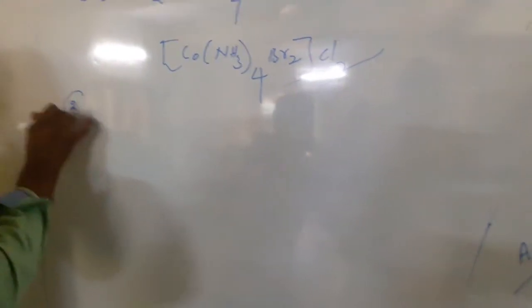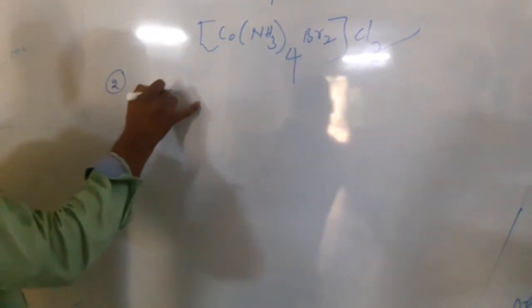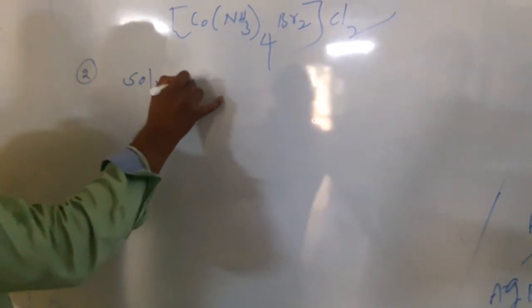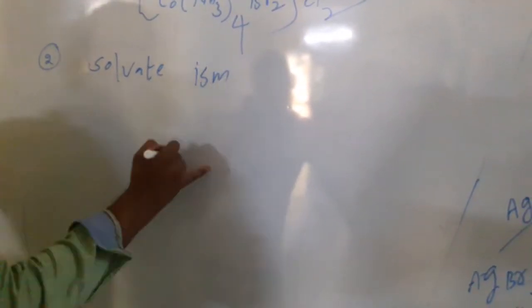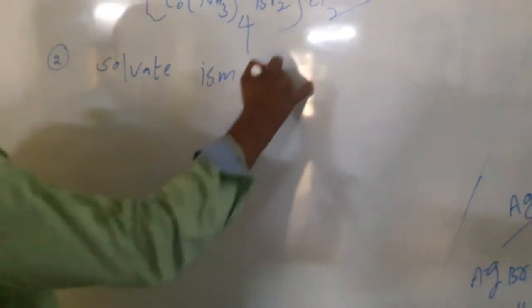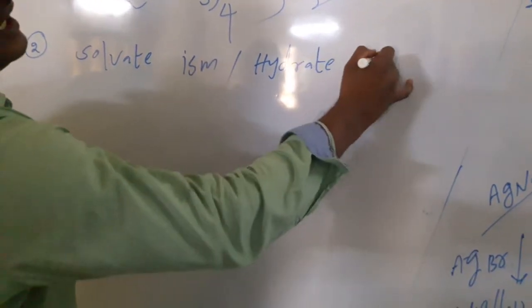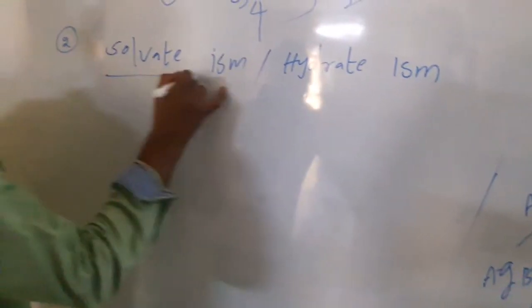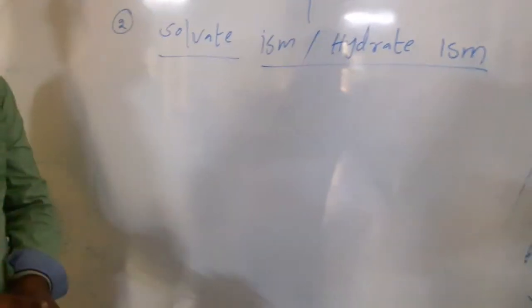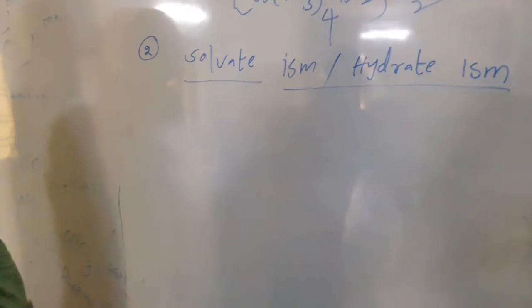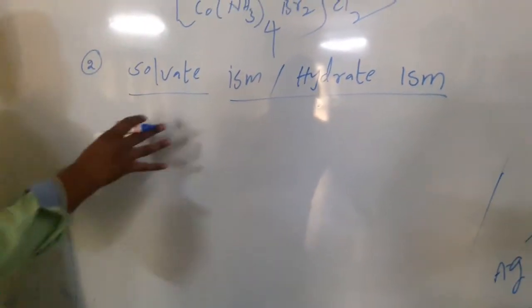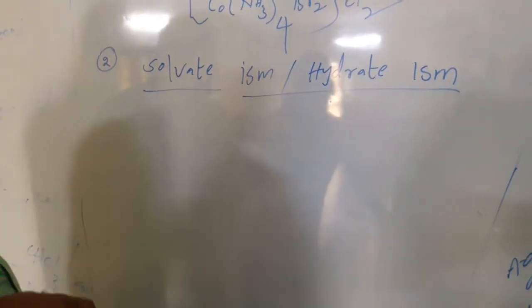Next, the second type of isomerism, that is solvate isomerism. This is also called hydrate isomerism. Solvate isomerism and hydrate isomerism. Then what does solvate isomerism mean?